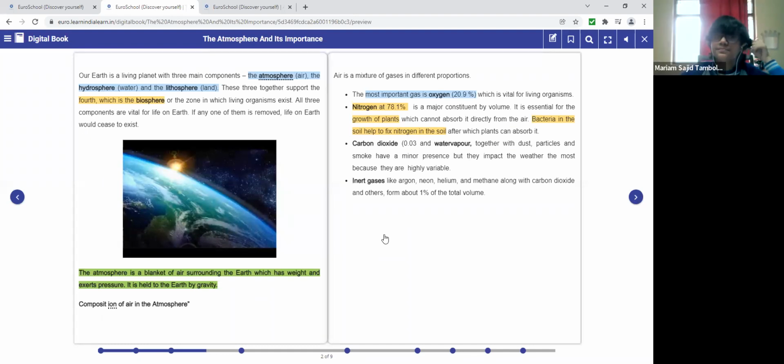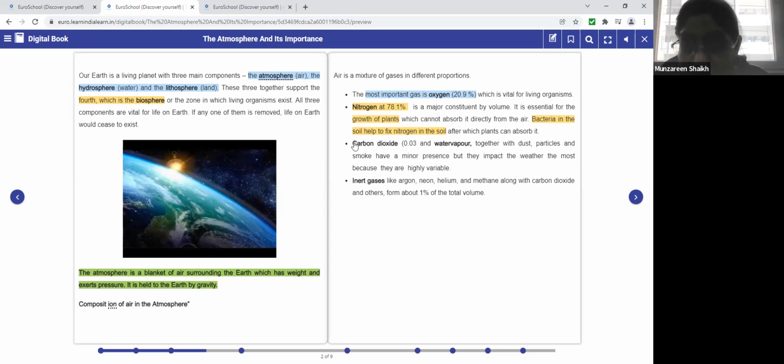Yes, ma'am. That's the reason we say grow more plants so that we have more oxygen around us. Now, carbon dioxide is the third gas, which is also involved in the mixture of atmosphere. Now, what is the amount? It is 0.03%.